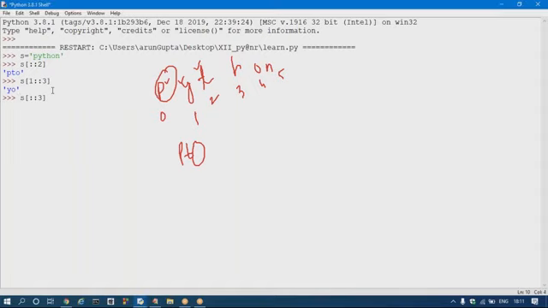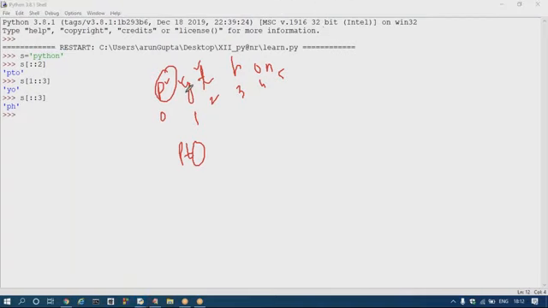Let's see a simple concept. Oh, sorry, I considered wrong. This is first 1 2 3. After printing P, it will consider 1 2 and the third character 3. So H will be printed. After printing H, it will consider 1 2 and the third character, and there is no third character, so that's why it will print PH only.